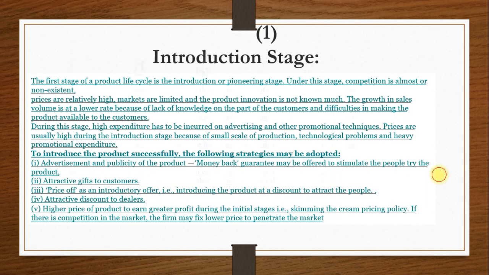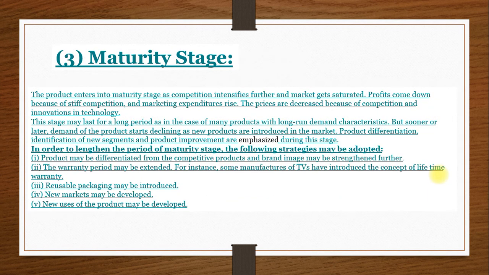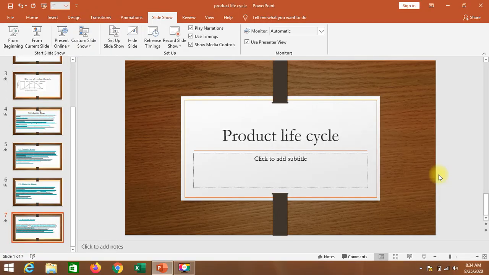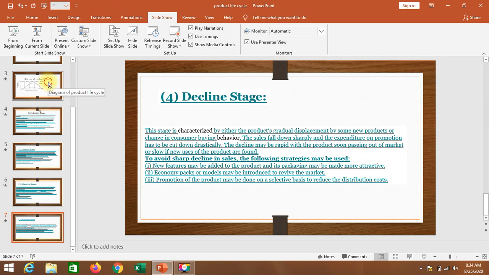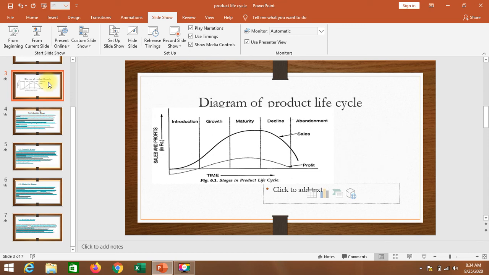Here is the diagram. Here you are going to see different kinds of product life cycles. If you look here, on the x-axis you see the sales and profit, and on the y-axis you see the time lapse.